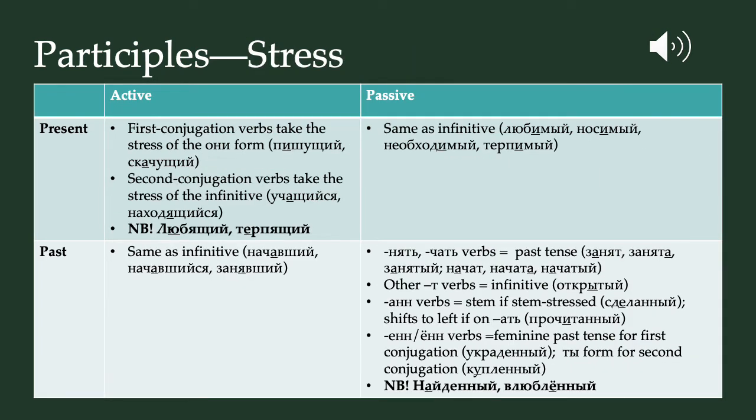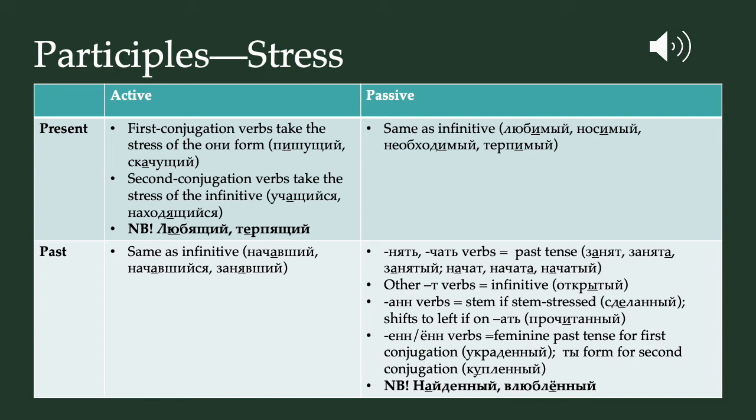And then finally, here is a chart on slide 4 of the PowerPoint of stress in participles, which is always complicated. Stress is always an issue in Russian, and it is a particularly fraught issue with participles. For present active participles, the first conjugation verbs are going to take the stress of the они form. So писать, они пишут, пишущие. Скакать, to ride or gallop, becomes они скачут, скачущие. Second conjugation verbs take the stress of the infinitive. So учиться, они учатся, учащиеся.